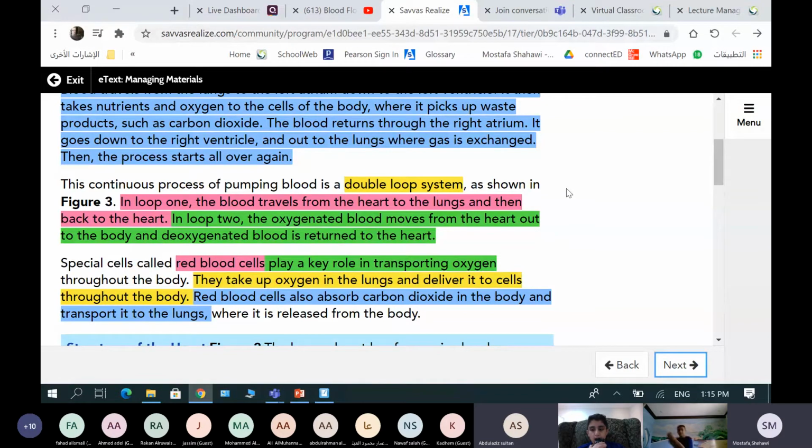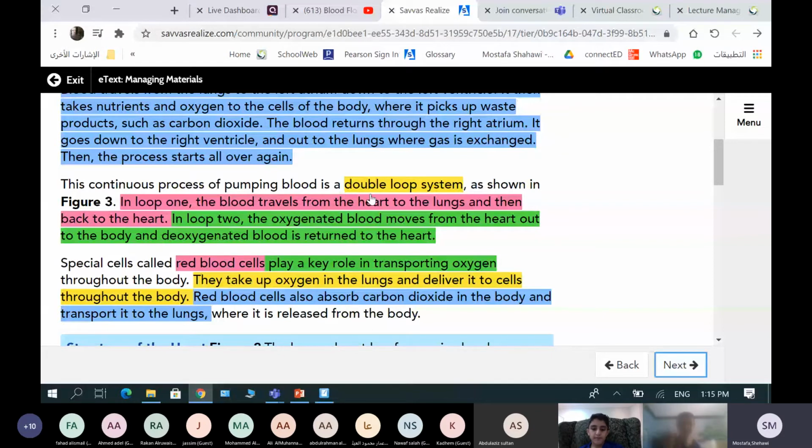No, stop. Okay. That's enough. And this paragraph is talking about how we can divide the blood circulation that we explained previously into two loops. So the blood circulation is a double loop system. The first loop, or minor blood circulation, is between the heart and lungs: from the right ventricle to the pulmonary artery to the lungs, then back to the heart through the pulmonary veins.